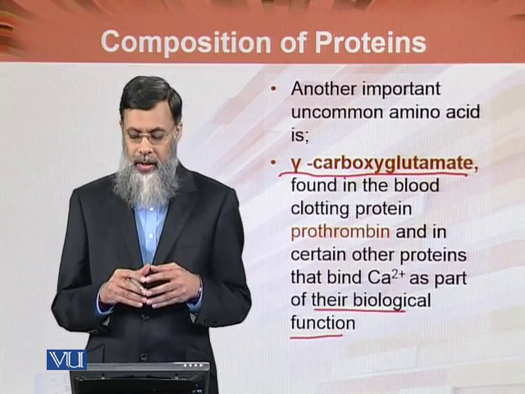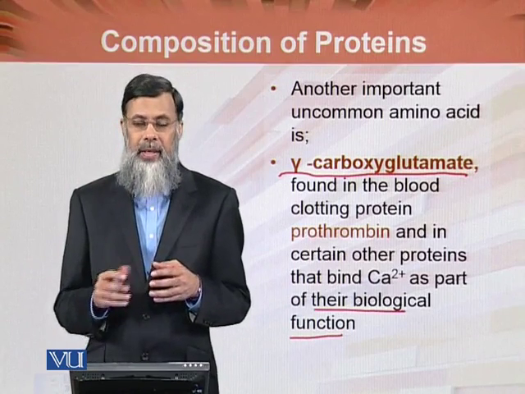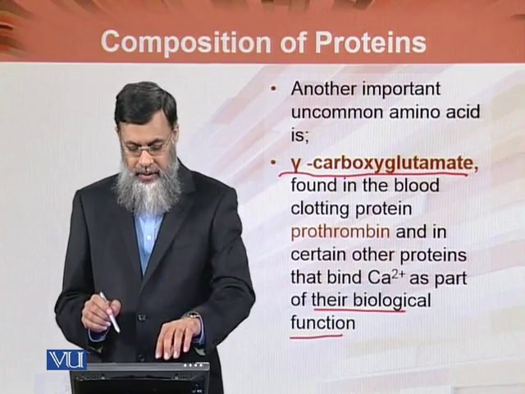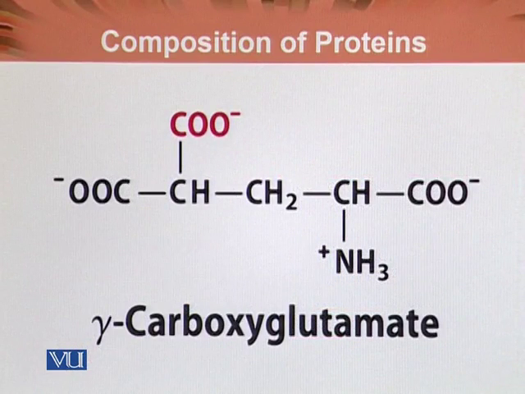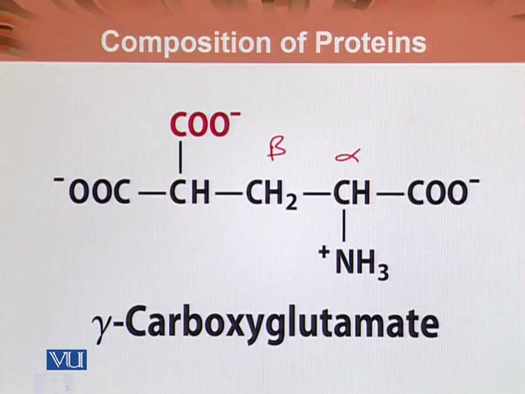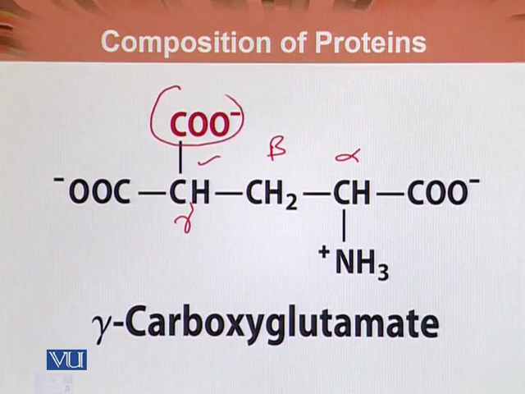So this gamma carboxyglutamate is present in the blood clotting factors, most commonly in prothrombin. This is the structure of gamma carboxyglutamate. We can see here ये alpha carbon है, this is beta, and this is gamma carbon, and at gamma carbon another carboxyl group is attached, which is converting this standard amino acid into a modified amino acid, known as gamma carboxyglutamate, and we have discussed that it is present in the clotting factors.